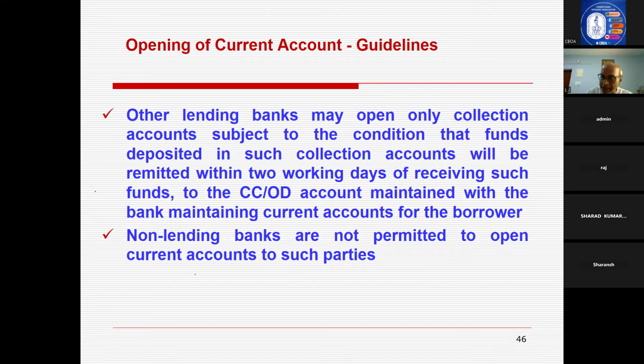The other lending banks can open a collection account, and from that account, within 2 working days, the funds are to be transferred to the ODOCC account maintained by the main bank which has opened the current account. Non-lending banks cannot open a current account for a borrower whose ODOCC exposure is 5 crores and above, whether from a single bank or other banks.